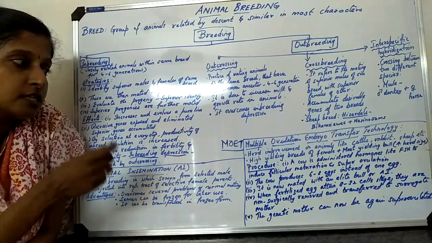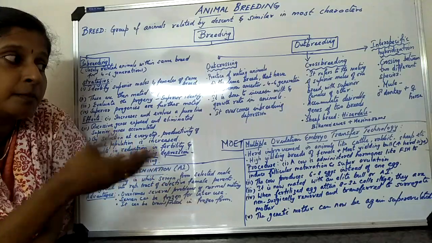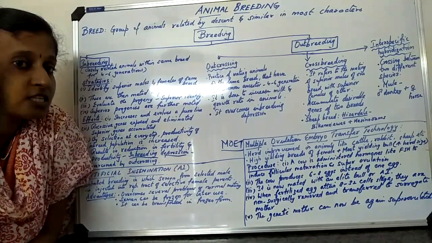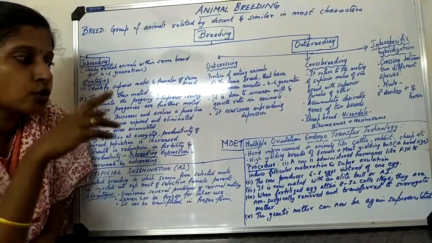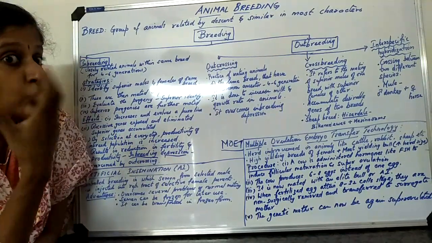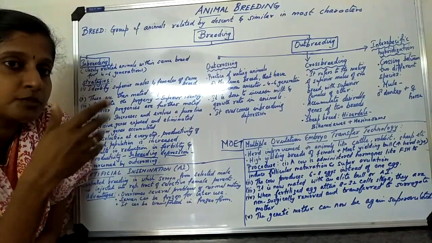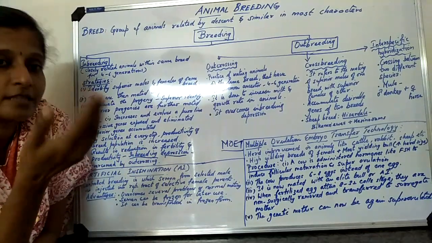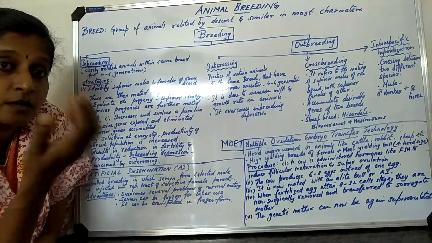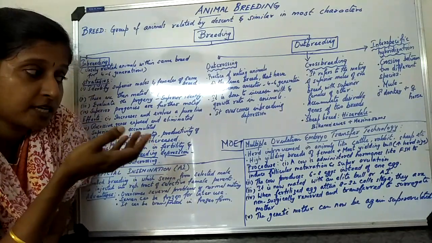What is the advantage here? High yielding breeds of female and high meat productive yielding bulls are mated, okay. So what is the advantage? The herd size will increase, and the productivity will increase, okay. Here, high yielding breeds of female, milk producing females, are mated with good yielding meat variety of male, okay. So the progeny, if it is female, will usually have the high yielding property, and if it is male, will have good meat content, okay. So how is it being done, okay?